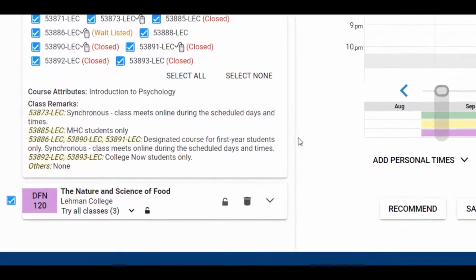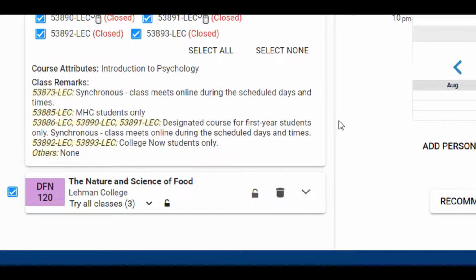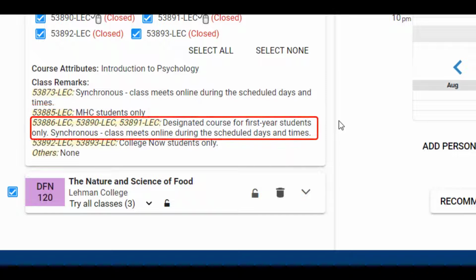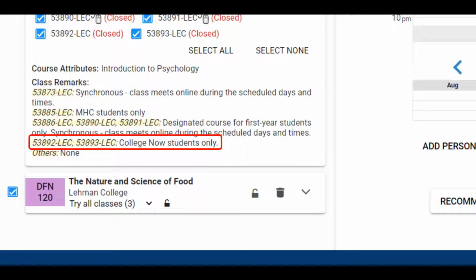This first section is marked as synchronous, but the next three sections are marked only for students of a specific cohort. This section is only available to Macaulay Honors students. This next section is only designated for first-year students. And these two sections are only for College Now students.